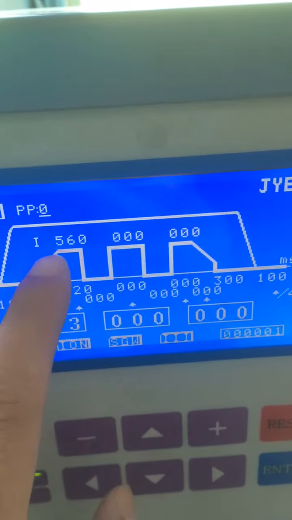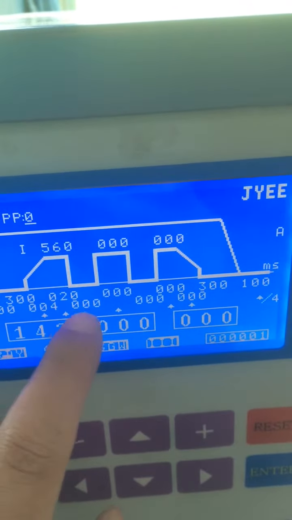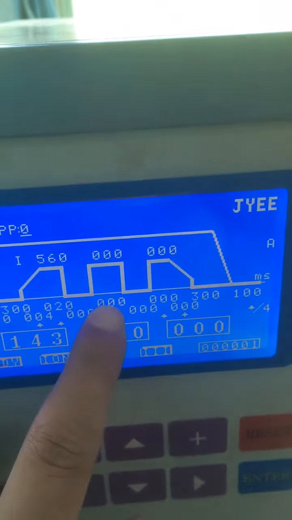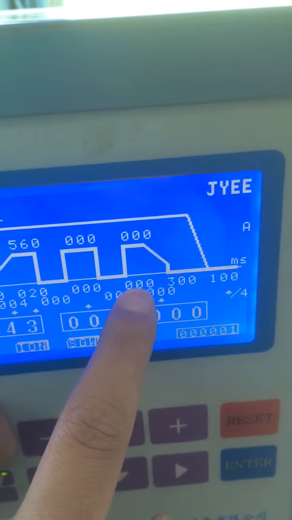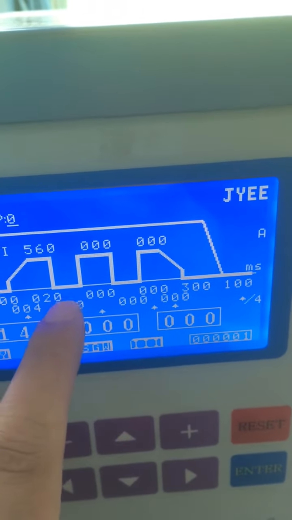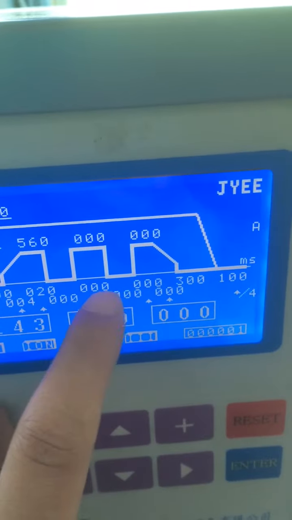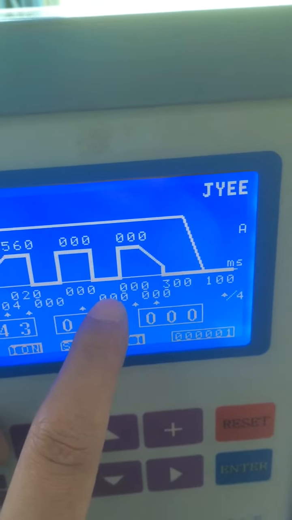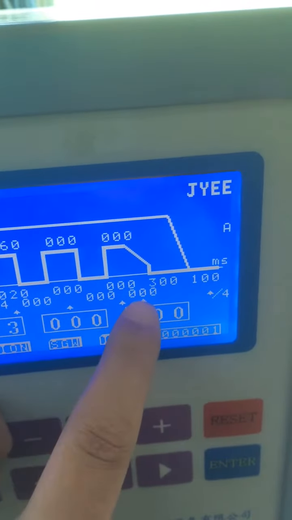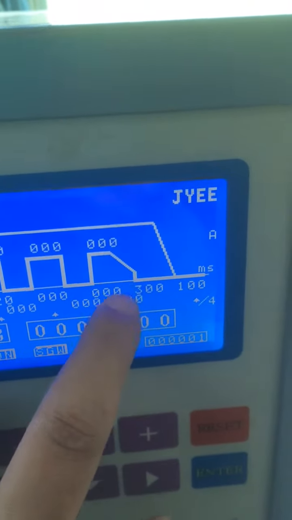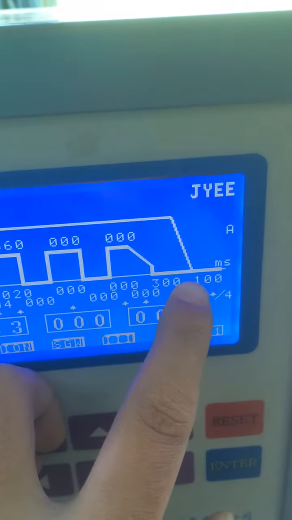This is the current absolute time, and this is the first current welding time. This is the second current welding time, and this is the third current welding time. This is the time between the first and second current. This is the time between the second and third welding current, and this is the download, and this is the hold time, and this is the end time.